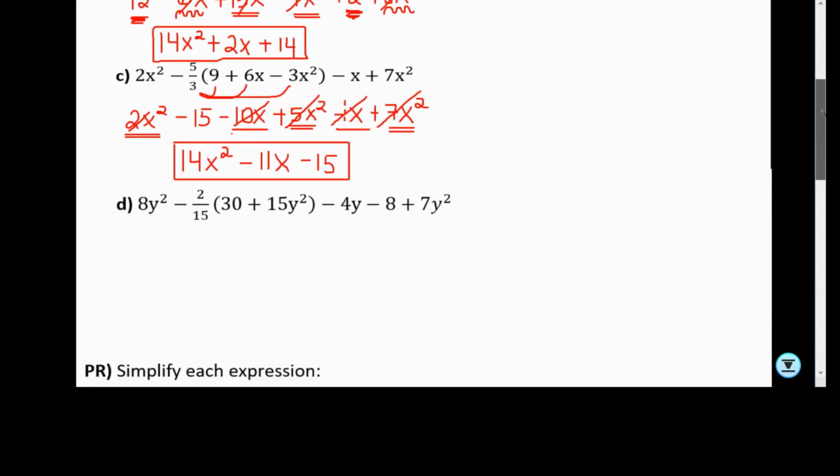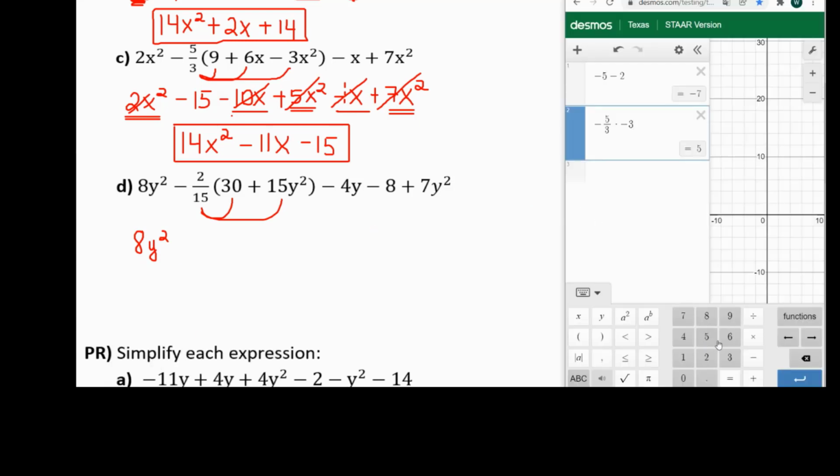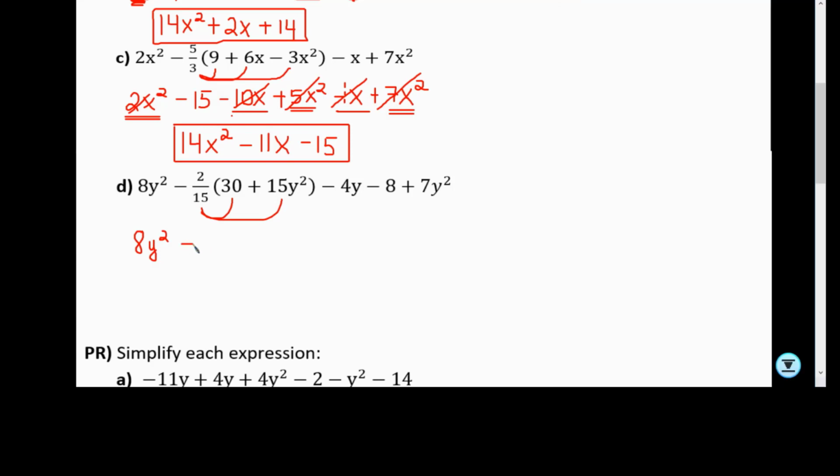Let's go on to the next problem. Next problem, again, I have fractions, so no problem. We have a calculator to help us. Let's bring down the 8y squared. And I'm going to pull out my calculator and let's press enter there, and negative 2 divided by 15 times, whoops. Please remember that you need to press the arrow to the right and then press times, and then we're going to multiply by 30. So negative 2/15 times 30 is negative 4.